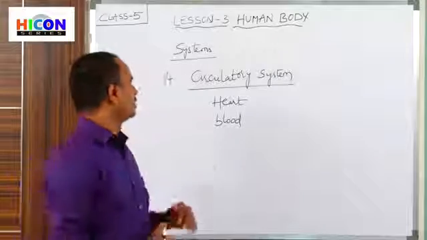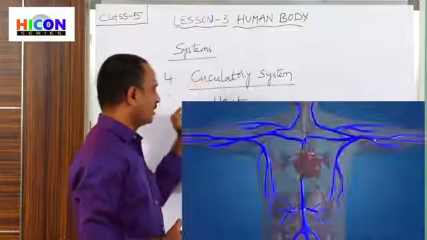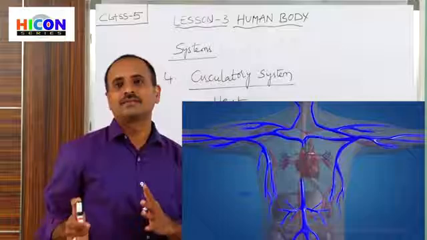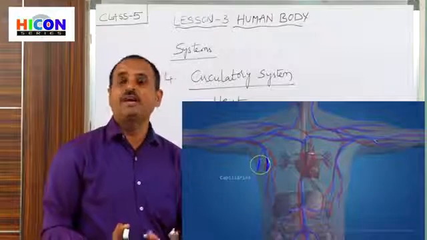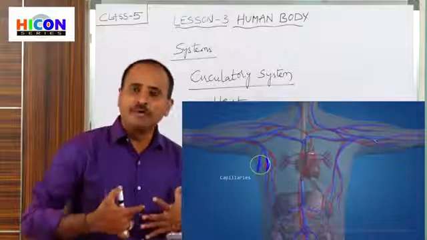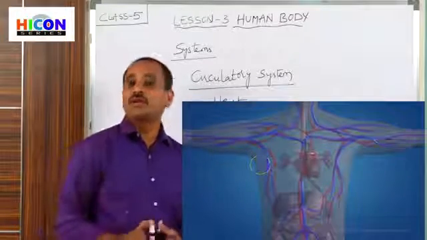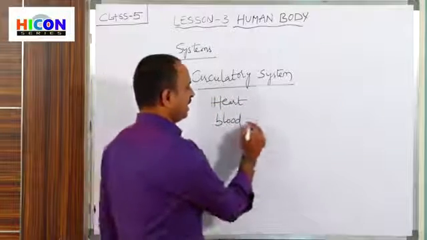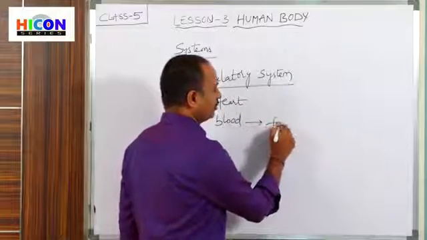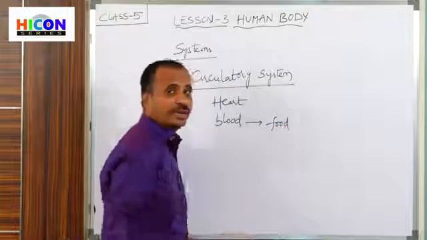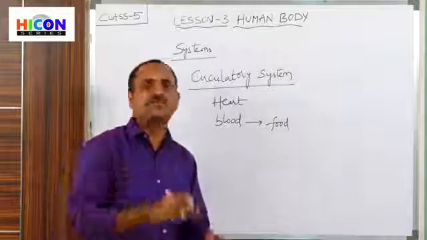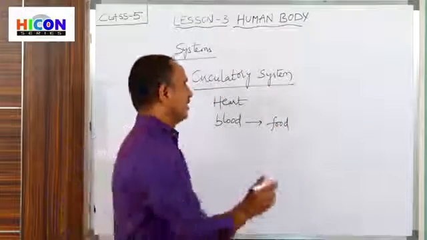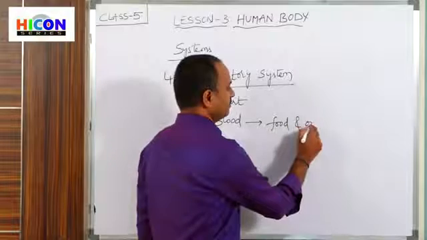In this circulatory system, the blood carries oxygen and food to every part of our body. The blood carries the food, that means the nutrients present in the digested food, and oxygen.